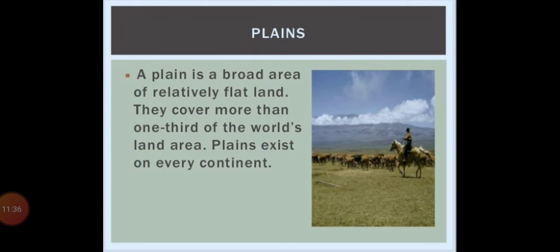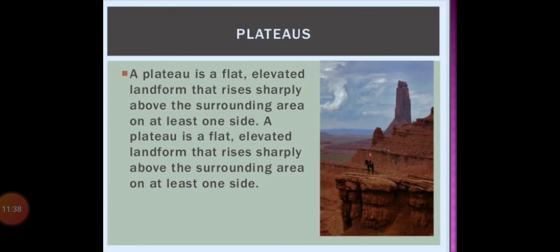The best example of a plateau is India's landform. India is basically covered from three sides by water, and one side is land. So this type of landform is called a plateau.